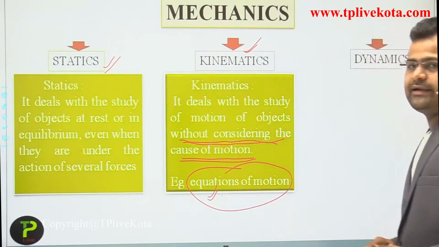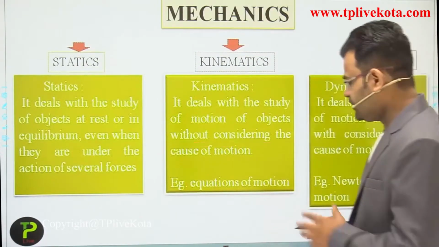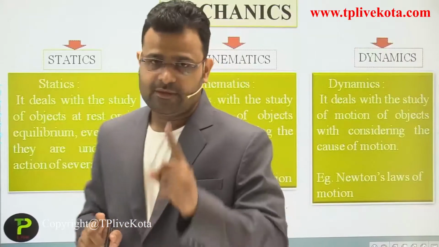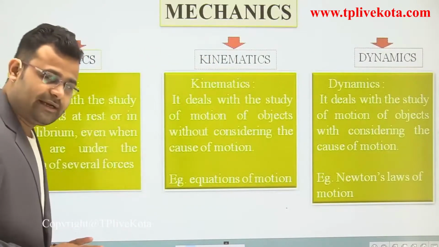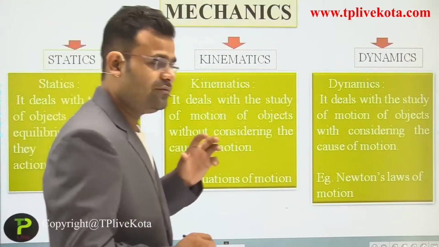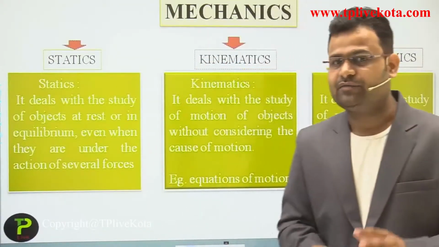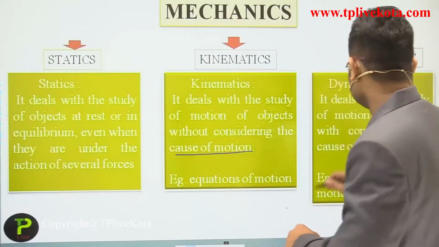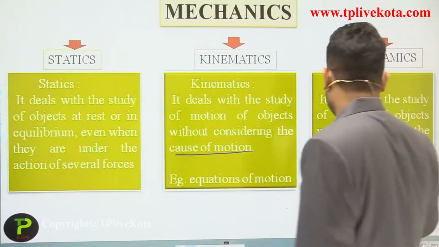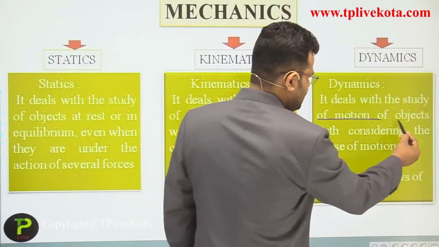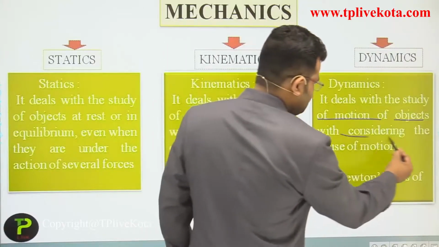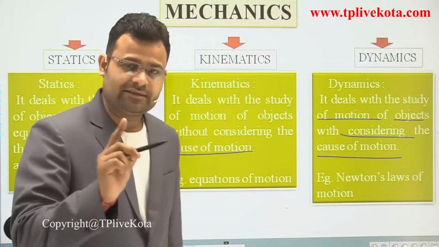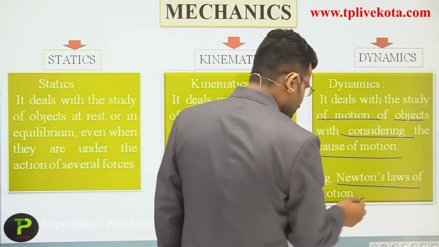After that, the last part is dynamics. Dear students, in dynamics, of all the branches of mechanics, we study the object. First condition is when an object is at rest. Second condition is when an object is in motion but without considering the cause of motion. And the last is when an object is in motion but with considering the cause of motion, and the example is Newton's law of motion.